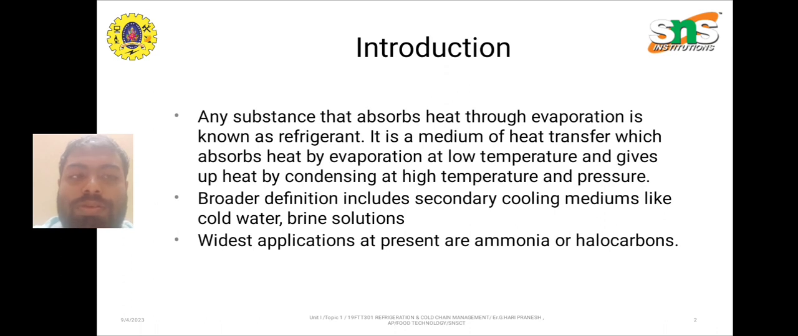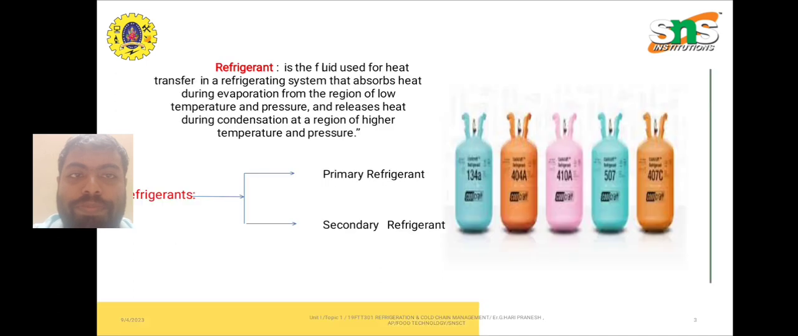The broader definition includes secondary cooling mediums like cold water and brine solutions. The widest applications at present are ammonia or halocarbons. Refrigerant. What is a refrigerant? It is divided into two types: primary and secondary refrigerant. A refrigerant is the fluid which is used for heat transfer in a refrigerating system that absorbs heat during evaporation from a region of low temperature and pressure and releases heat during condensation at a region of higher temperature and pressure.